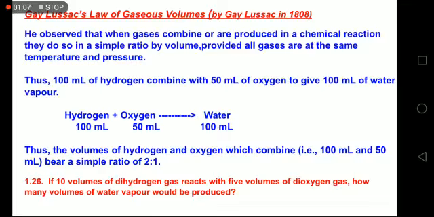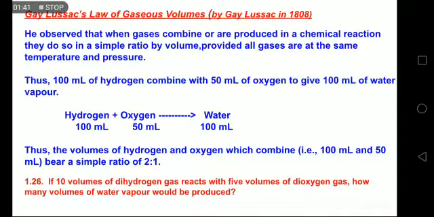Then the next law is Gay-Lussac's law of gaseous volumes. It was given by Gay-Lussac, a scientist, in 1808. And he observed that when gases combine or they are getting produced in a chemical reaction, they do so in a simple ratio by volume, provided all gases are at the same temperature and pressure. Now, this example where hydrogen and oxygen gases are reacting to give rise to water in the form of water vapors, because the law is about gases when they combine or are getting produced in a chemical reaction.